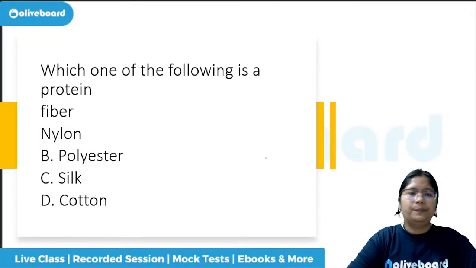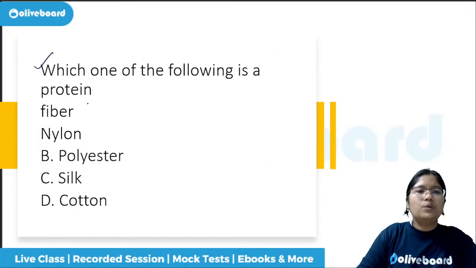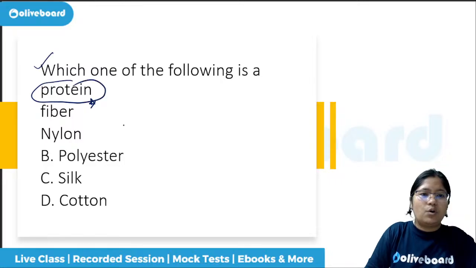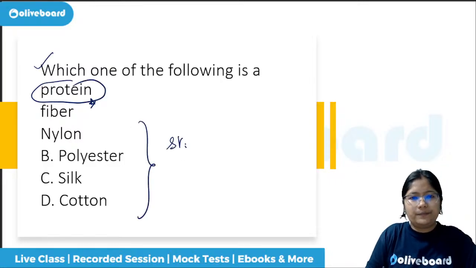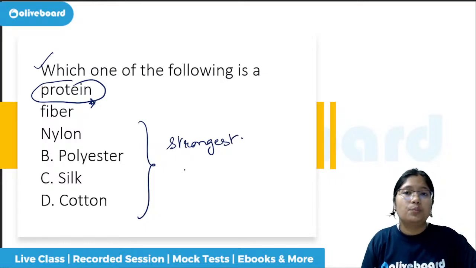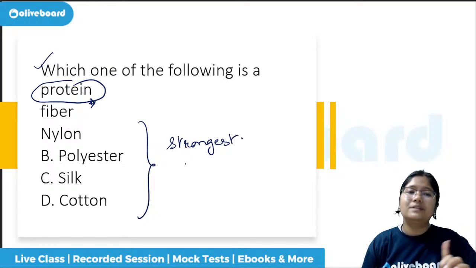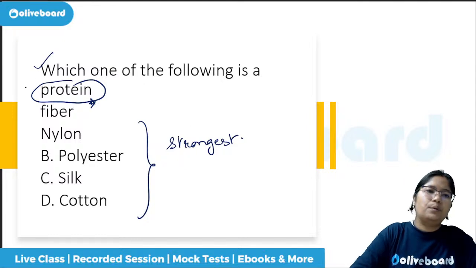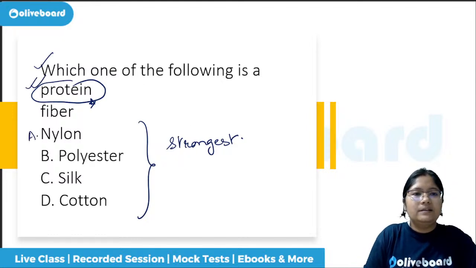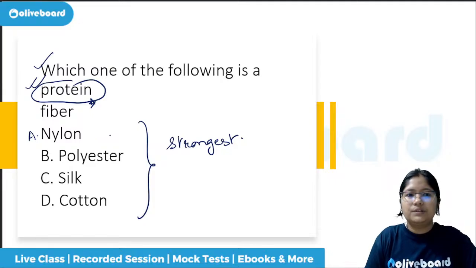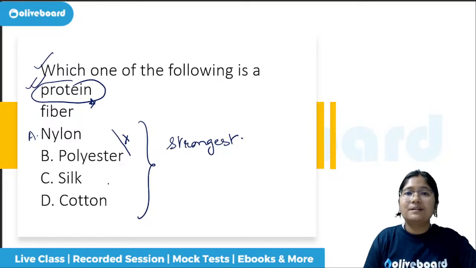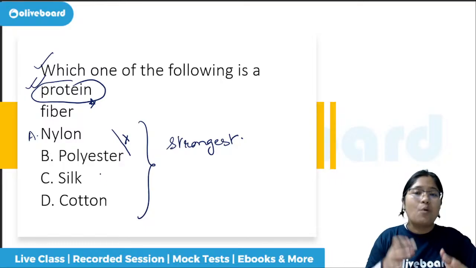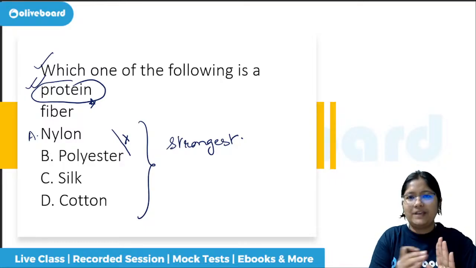That is also enough. Which one of the following is a protein fiber and also the strongest among all of these? It is so strong, it is used for parachute ropes that should actually be made with these threads. Okay, it is a protein fiber. Is it nylon? Nylon is nothing but again plastic, polyester category, so this too has to be removed. Is cotton protein or is silk protein? If you know, from the silkworms, there are different phases, the cocoon phase, then the worm phase.